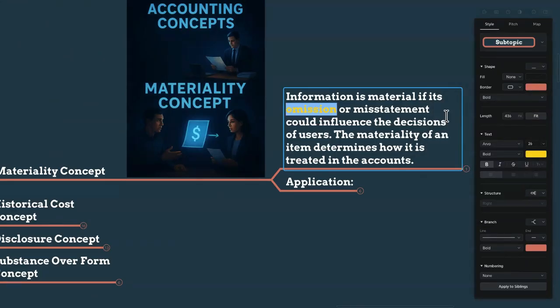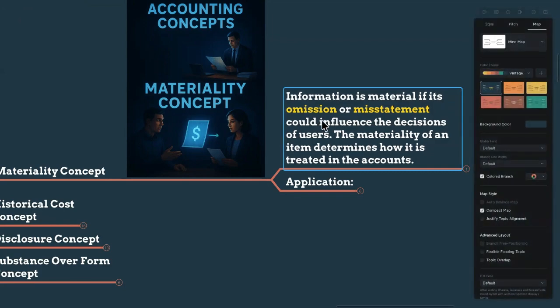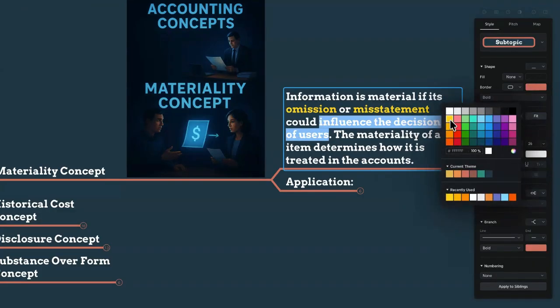Omission means completely ignoring something. Misstatement means manipulating the information. Let's say 100,000, but we record it as only 10,000. That is misstatement. The word that is important is influence the decisions.